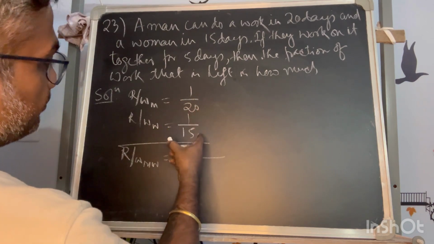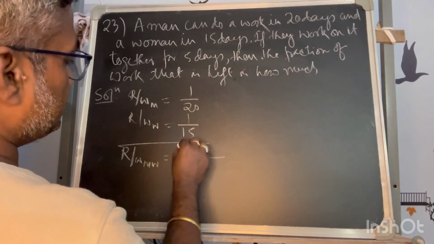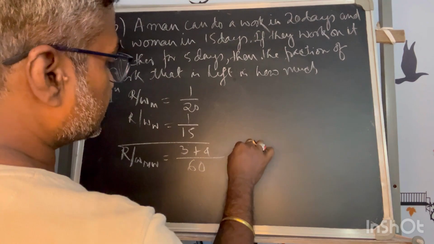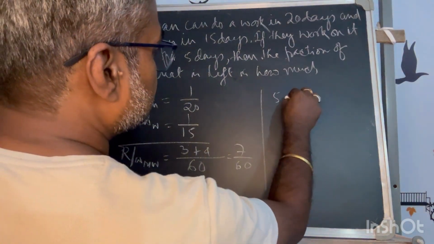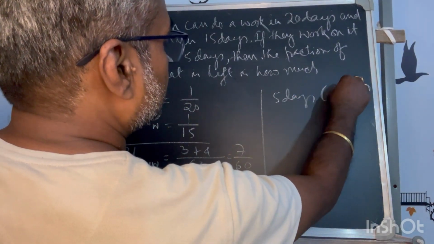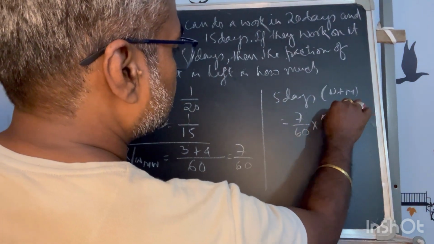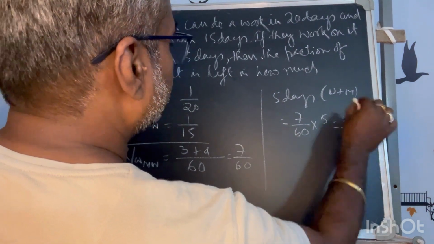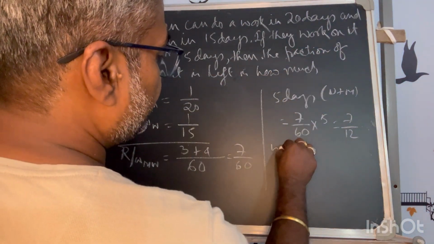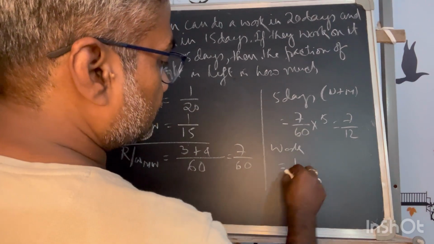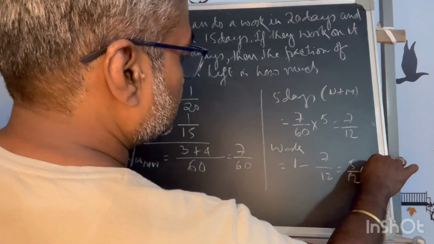In the first 5 days, they do 7 by 12 of the work. The work left is 1 minus 7 by 12, that is 5 by 12. So this is your answer.